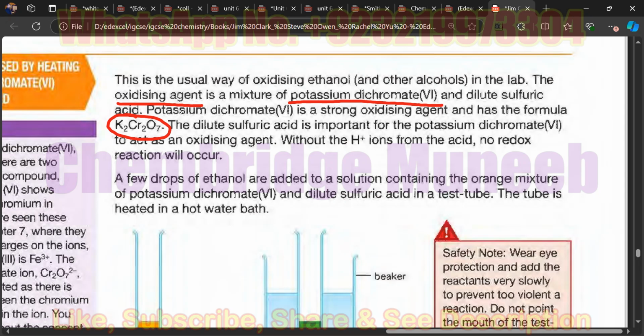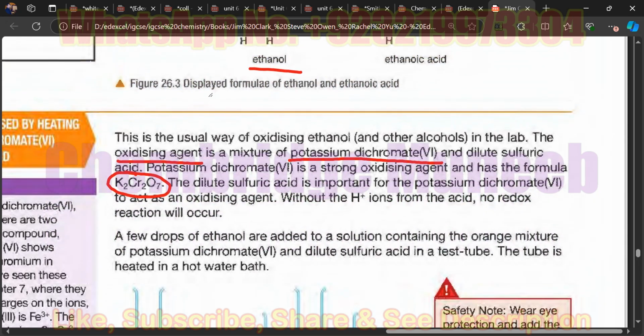This is an oxidizing agent. This oxidizing agent reacts with the alcohol. The alcohol can be ethanol, propanol, butanol, anything. It can be any of these alcohols, and they react in the presence of dilute sulfuric acid. Dilute sulfuric acid provides the hydrogen ions in this reaction.